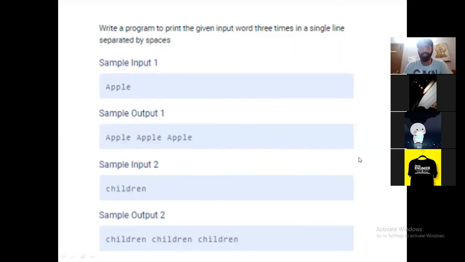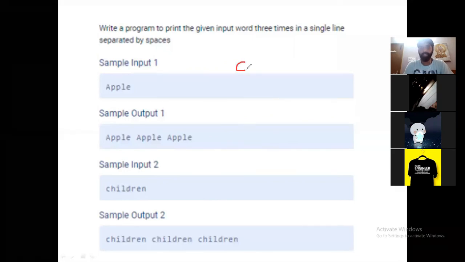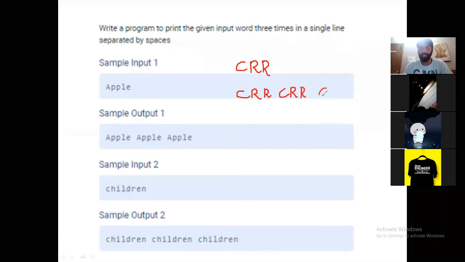What does it mean? If I enter CRR, what is the expected output? It prints CRR space CRR space CRR. Everyone try to solve this problem.